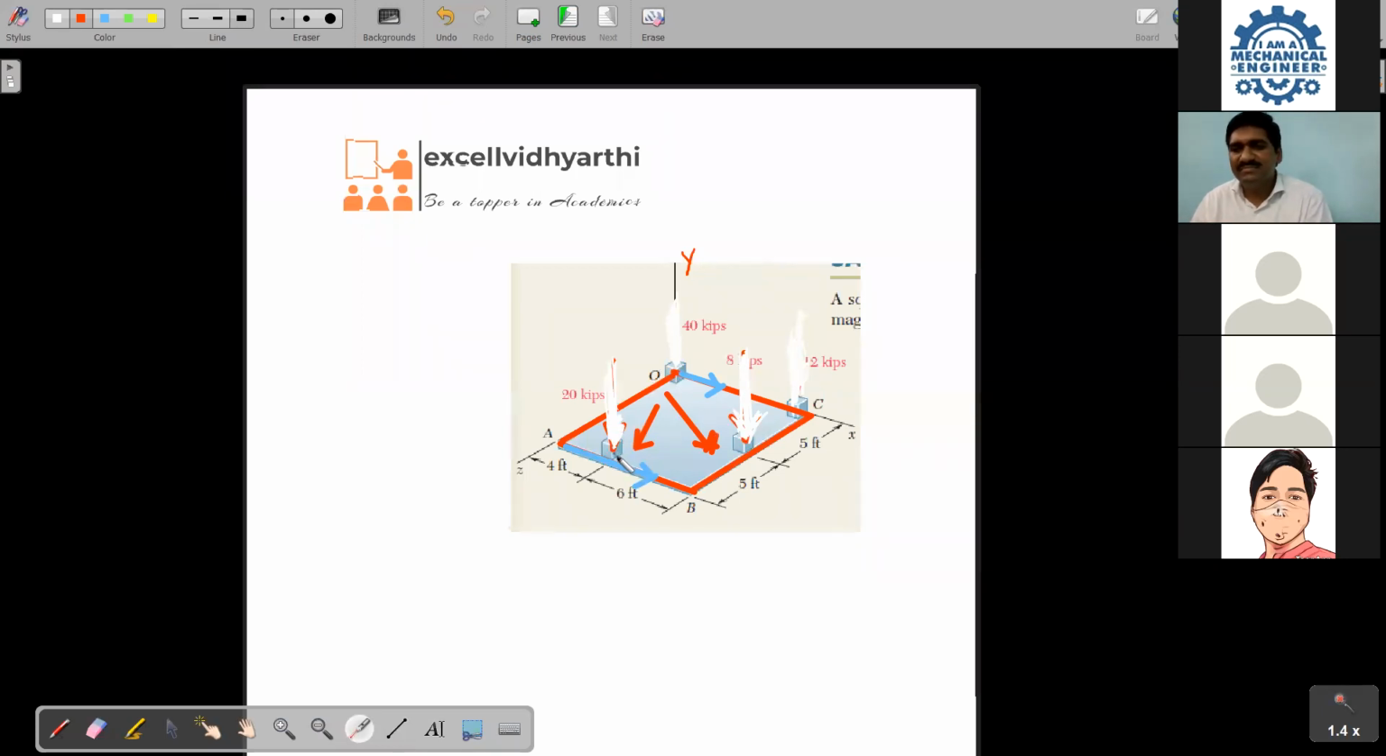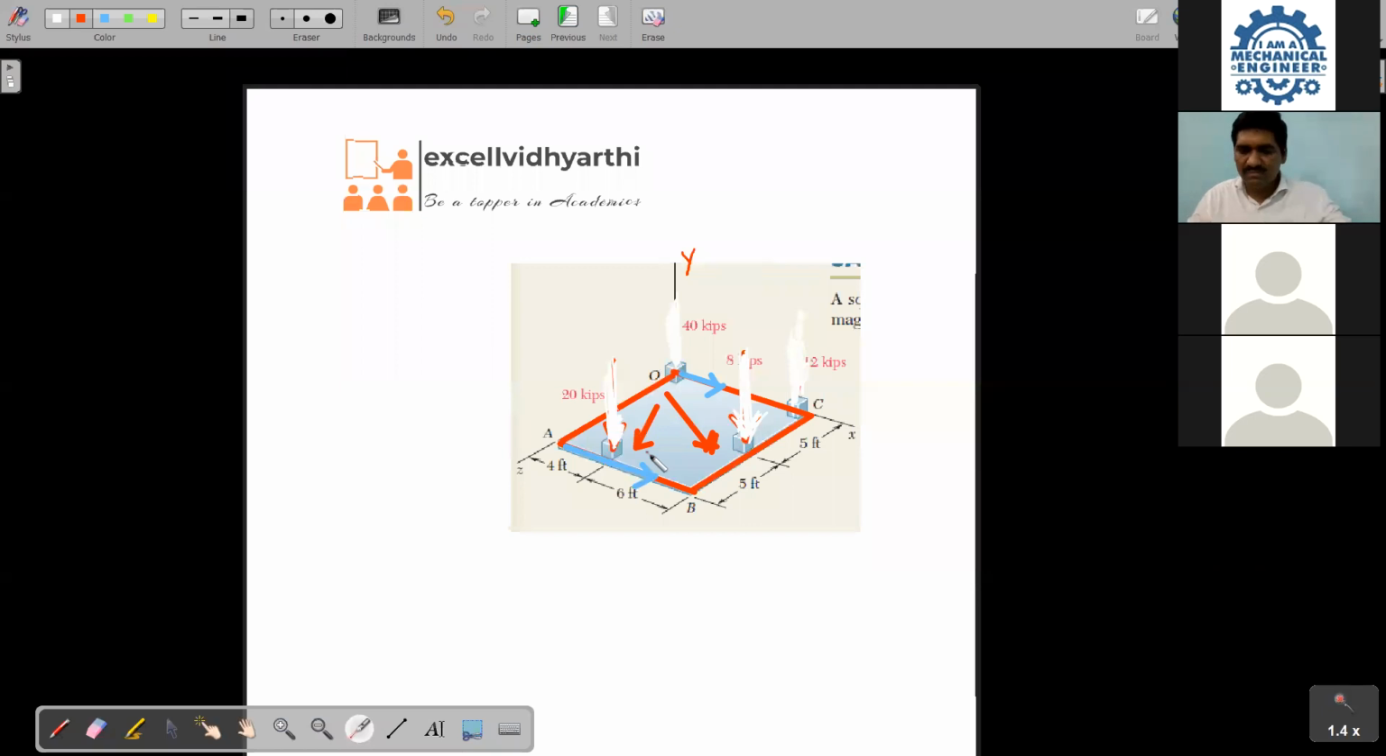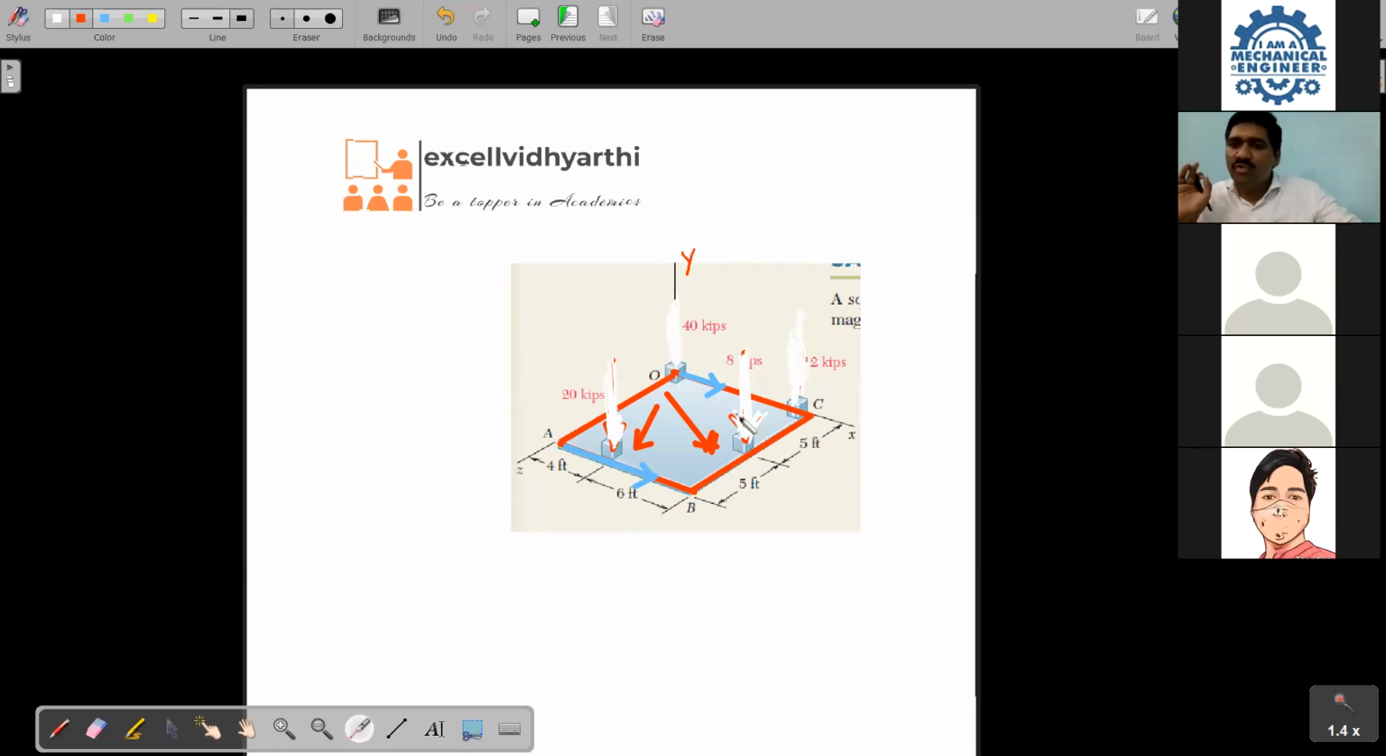Understand? Sir, can you explain again? Which one are you asking? This one, sir. Whatever you said. Okay. Coplanar means the forces should totally lie in a plane. Now tell me, is this lying in this plane or not? This is lying in this plane. These also lie in this plane, and these also lie in this plane.